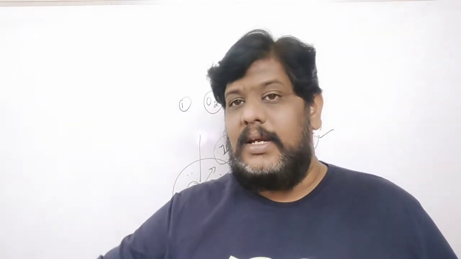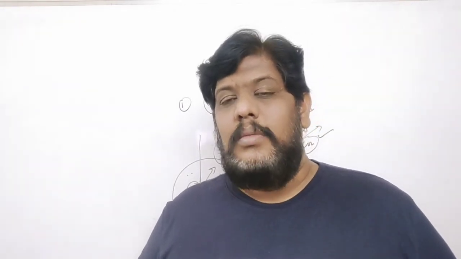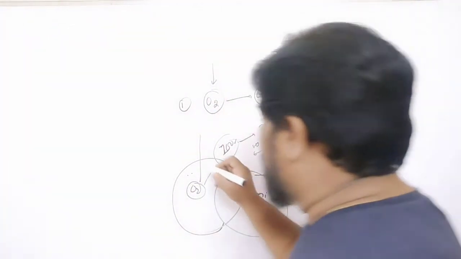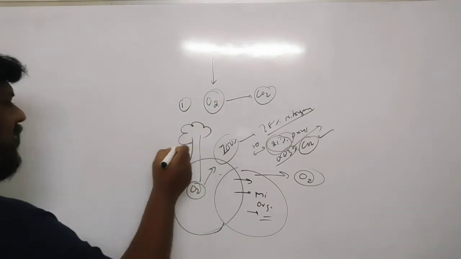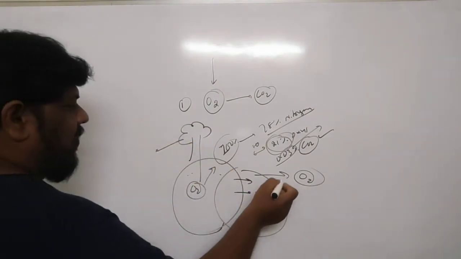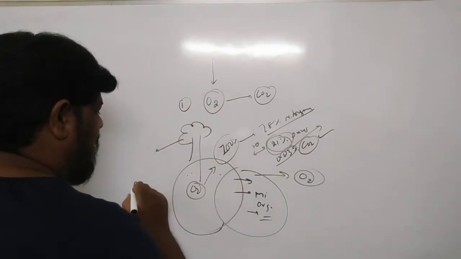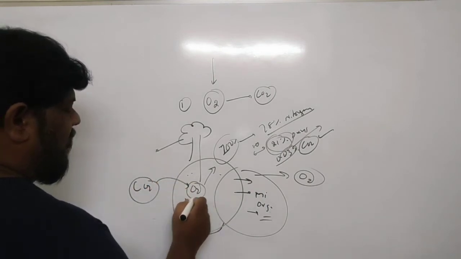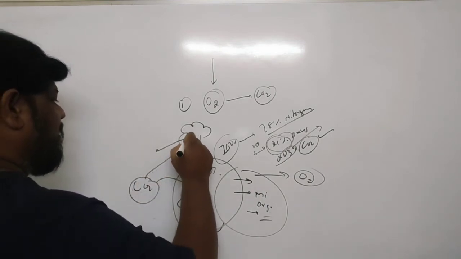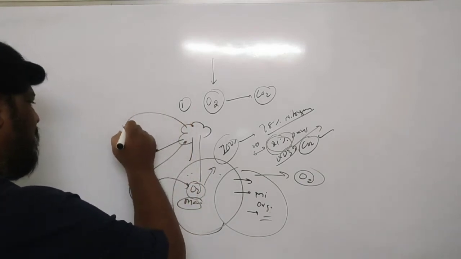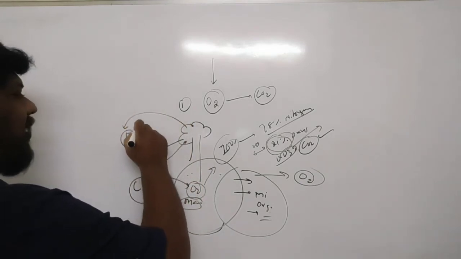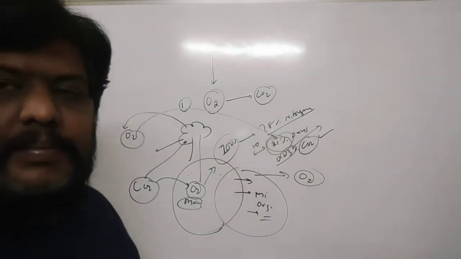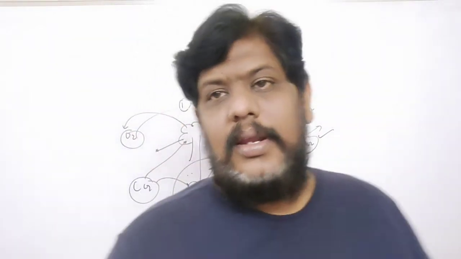Now, we said that trees are helping us to be alive, right? How? Because these trees are taking the carbon dioxide which is released by man, and then this is taken by the tree, and the tree is giving out the oxygen again. So that is the reason why oxygen levels are absolutely the same, they are not getting decreased.